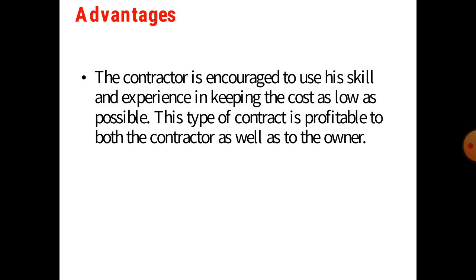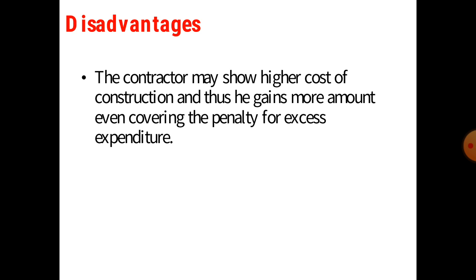So this one is a target contract. Here, one of the advantages of the target contract is the contractor is encouraged to use his skill and experience in keeping the cost as low as possible. So this type of contract is profitable to both the contractor as well as the owner, because here the contractor is trying to decrease the total cost of the construction. And here one of the disadvantages is also there: the contractor may show a higher cost of construction and thus gain more amount, even after covering the penalty for excess expenditure.